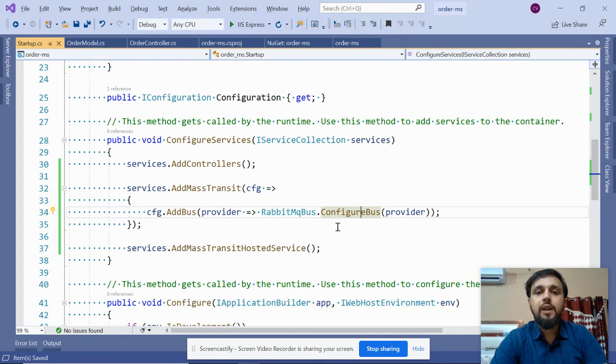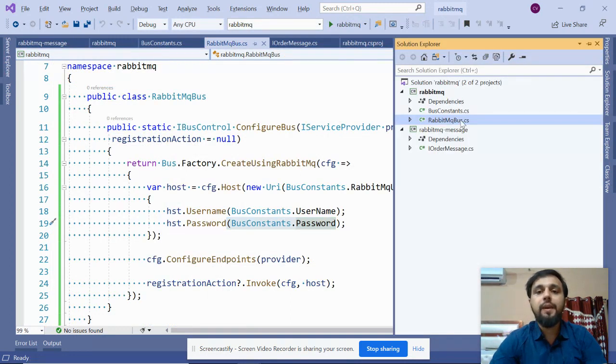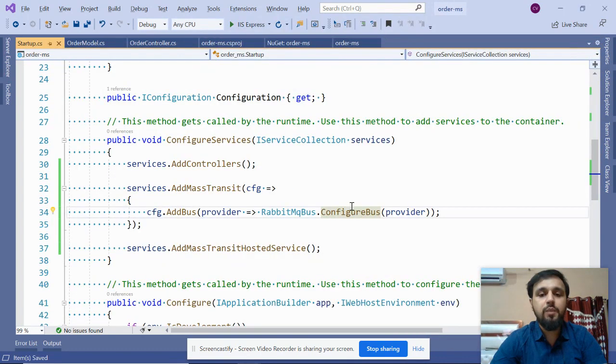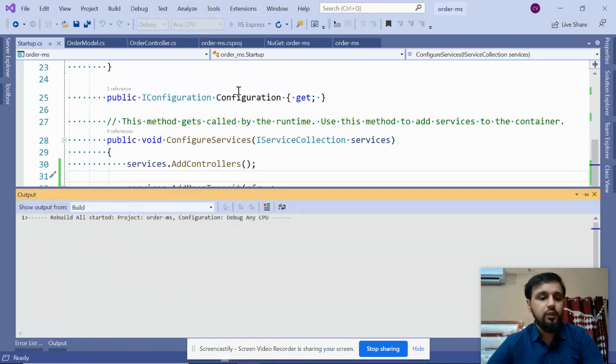See, if you have multiple microservices, in each microservice you have to write the configuration of RabbitMQ. So instead of writing the configuration in each and every microservice, you have created a shared RabbitMQ bus kind of thing, in which at once only you have to provide the configuration, and next in each microservice you just have to call this method. You do not need to provide the credentials. So let's say you are moving from one environment to another environment, you do not need to copy the code in every microservice, rather you have to do it at one place. So now you have configured your microservice. Now build this, and it should build successfully.